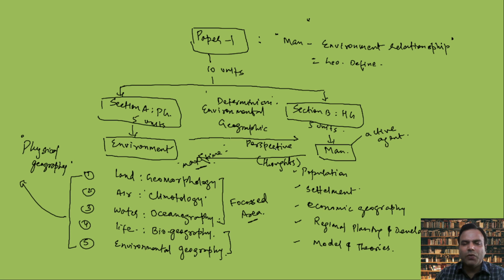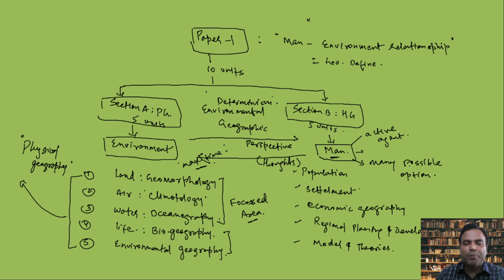Why? Because these men think that nature or the environment offers many possible options, and who has to choose from these many possible options offered by nature or the environment? The choice has to be made by men. So man is making the choice.